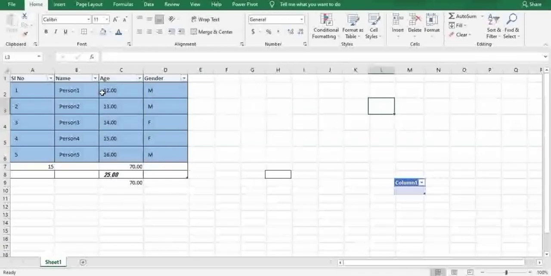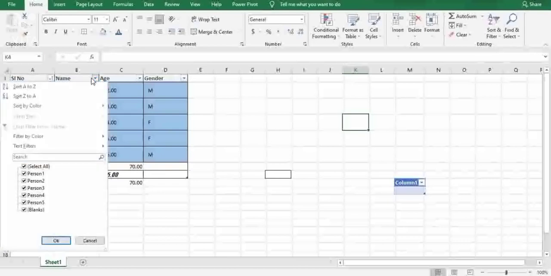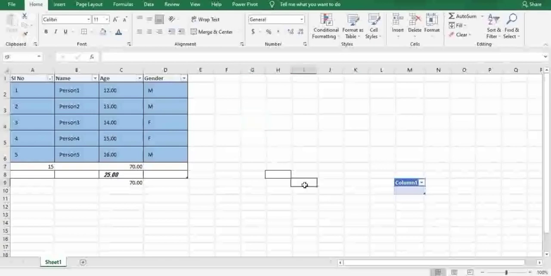And if you want to add a particular filter, I'll just select this and add a sort filter, sort A to Z. Clearly see here, friends, the filter has been successfully added. And last but not least, in the home page, that is find and select.